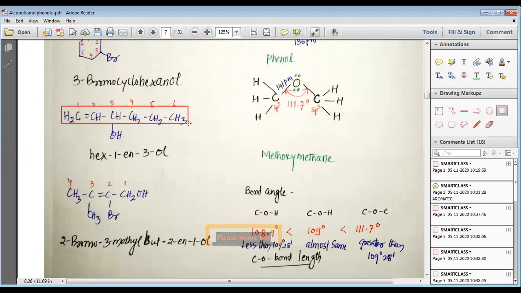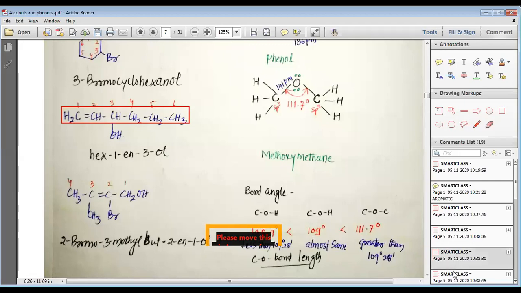The priority is given in such a way that the OH gets the least number. So if you start giving numbers from the right side, OH will get the fourth number, and that is why the third number priority is given to OH. So it is 3-ol, 6 carbon, so it is hex. On the first carbon there is a double bond, so 1-ene, so we can write it as hex-1-en-3-ol.